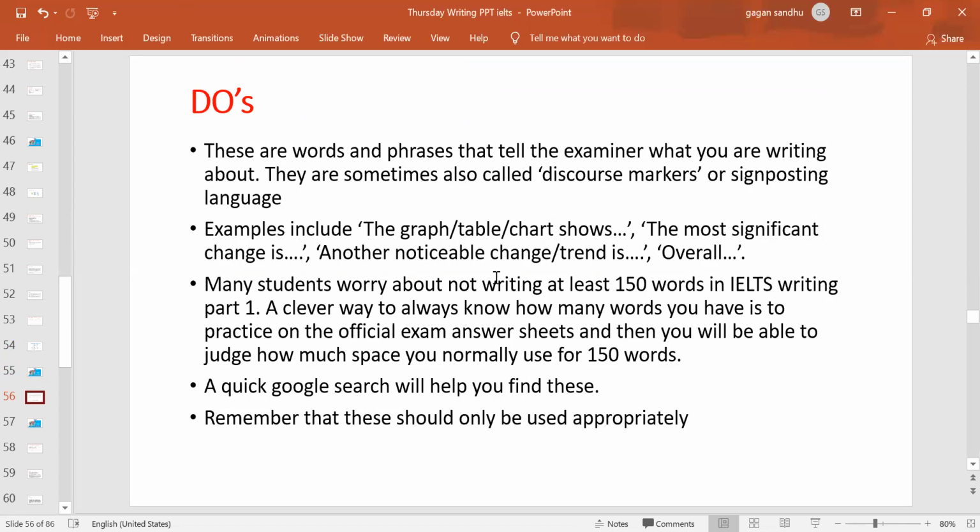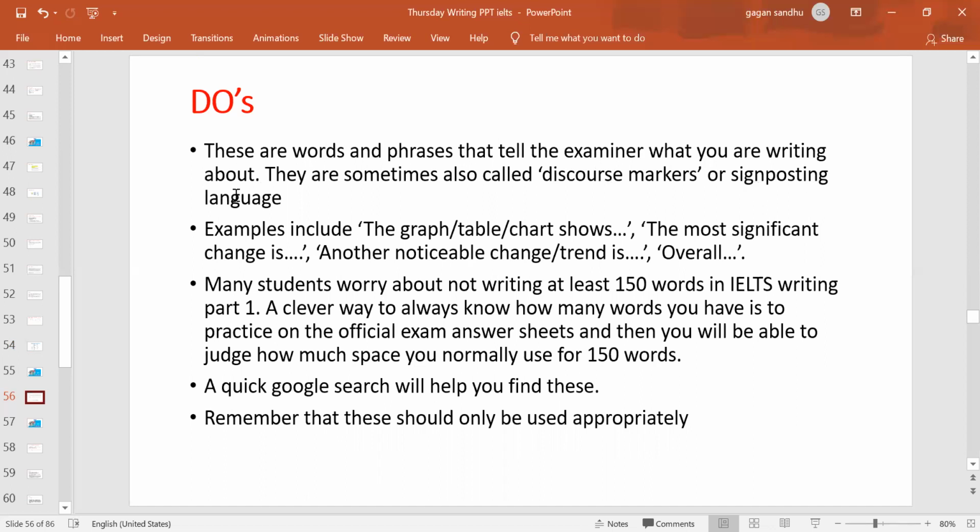So there is one other thing, we call it signposting language or discourse markers, right? These are the words or phrases that tell the examiner what you are writing about. Sometimes we call them discourse markers, sometimes we call them signposting language.